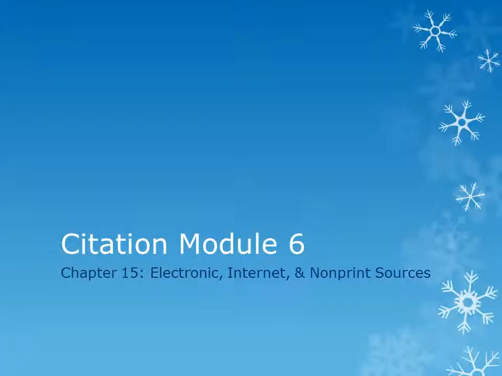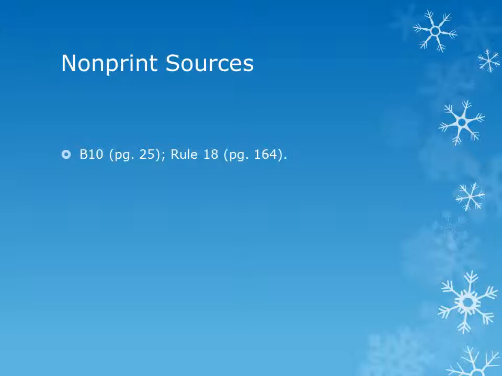This is Blue Book Citation Module number 6, which covers Chapter 15, Electronic Internet and Non-Print Sources. B10 on page 25 and Rule 18 on page 164 tell you how to cite to non-print sources, including films, television broadcasts, videotapes, and audio recordings.